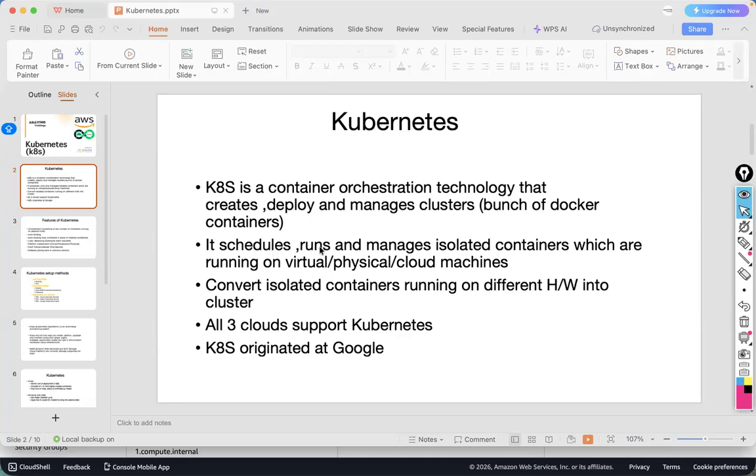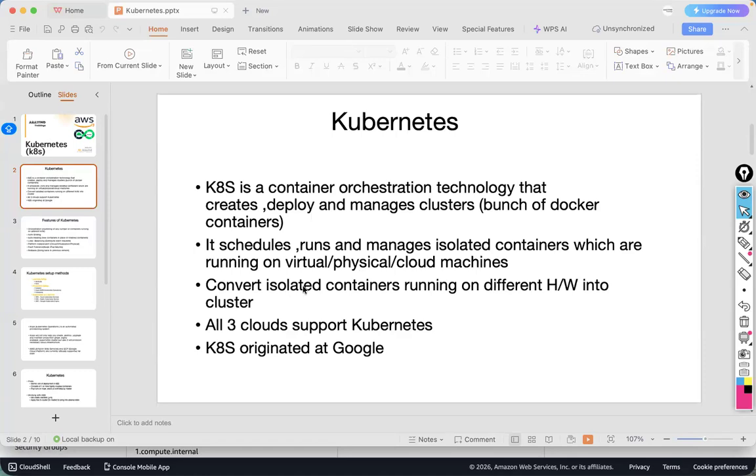It schedules, runs, and manages isolated containers which are running on virtual machines, physical servers, cloud machines, anything. You can set up Kubernetes on virtual machines, physical servers, cloud servers, anywhere. It converts isolated containers running on different hardware into a cluster.